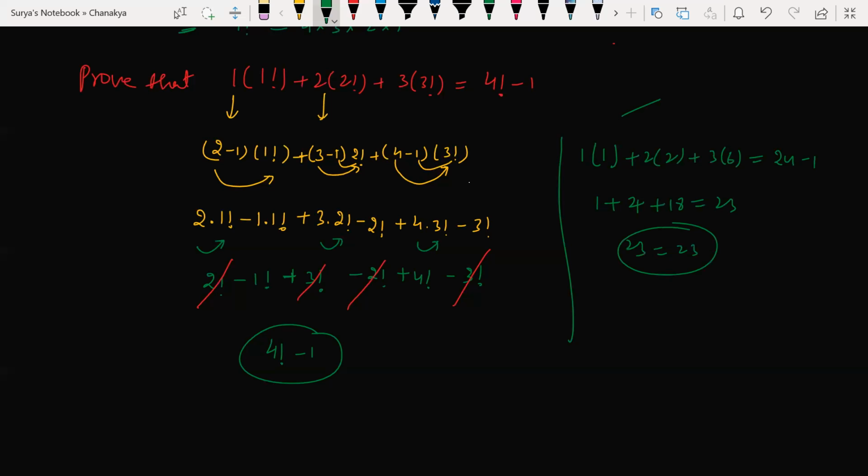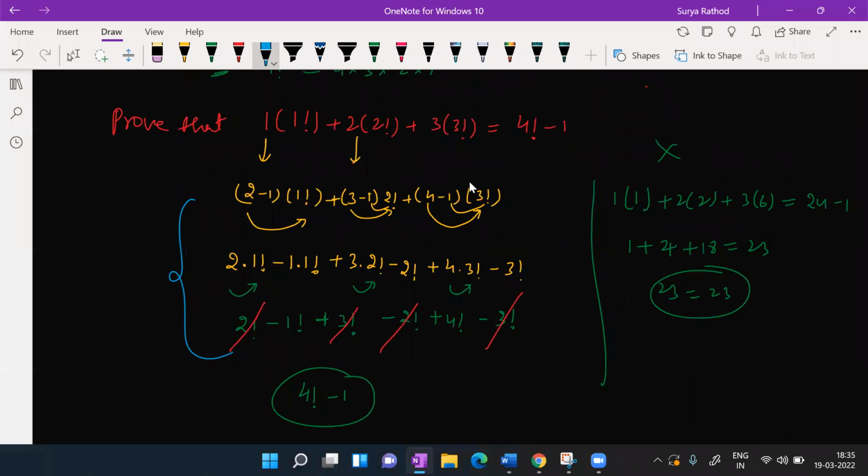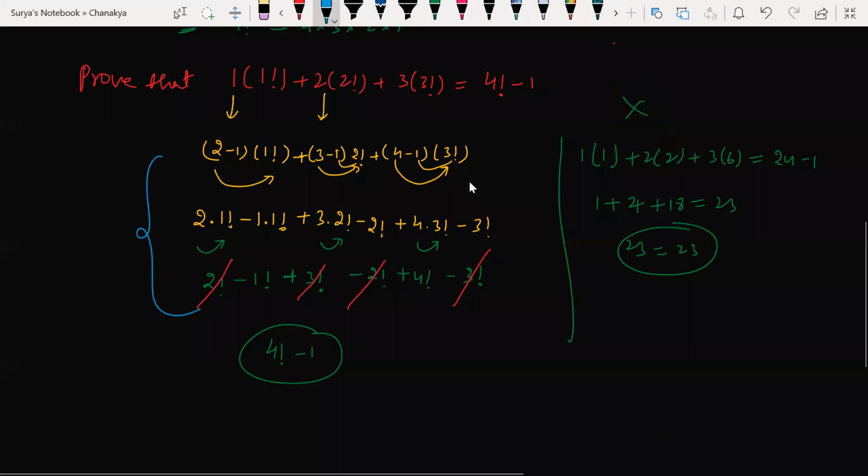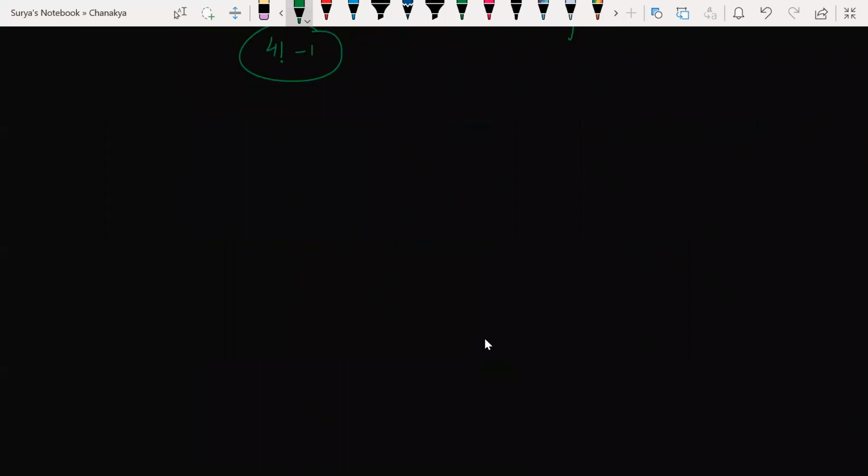But this is a routine method. This is a common method. So I don't want to suggest it. Yes, everyone knows to solve by this method. But this might be the new method for you all to solve the question. This is the new method you are looking at. Am I correct? So that's the reason I thought in that way. So no problem. This is a basic recap of the factorial we just went through.